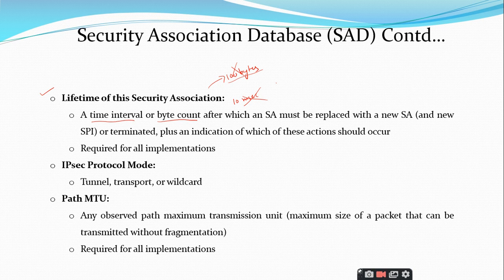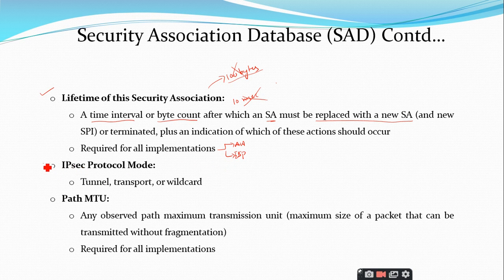All these things will be taken care of by the sequence number counter. So it is a time interval, byte count, or packet count, after which a security association must be replaced with a new SA. It is required for both implementations, that is AH as well as ESP.